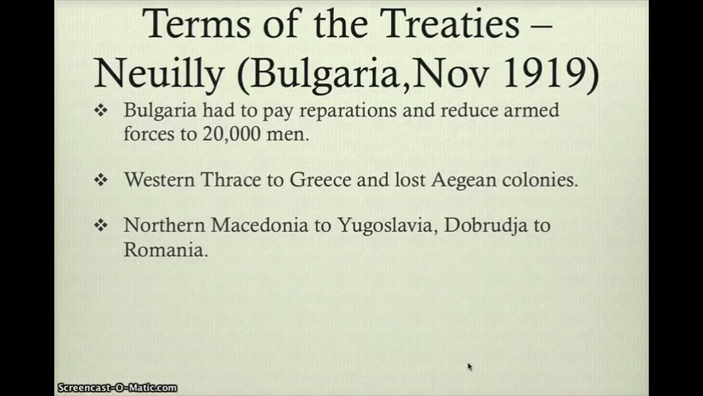Next up, we have the Treaty of Neuilly, concluded with Bulgaria in November 1919. And similar to Austria and Germany, Bulgaria had to accept the war guilt, and therefore they had to pay reparations and were only allowed an armed force of 20,000 men. Also, they lost territory. Western Thrace went to Greece, and they lost Aegean colonies, as well as Northern Macedonia going to Yugoslavia and Dobruja to Romania.